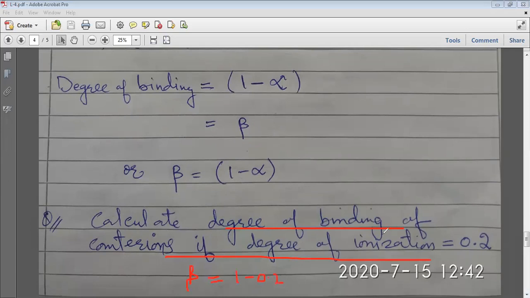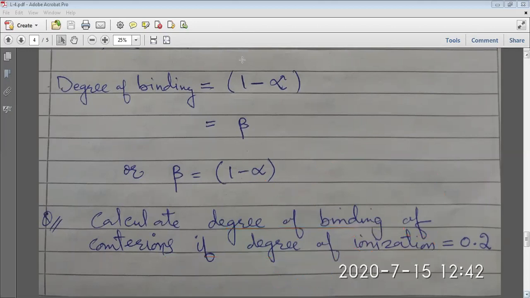You have to see whether it is the degree of binding or the degree of ionization that is given. Degree of ionization is given, so you put the value here and it will be equal to 0.8. So this will be the degree of binding. Sometimes you have to calculate the degree of binding or the degree of ionization, and a very simple question is basically asked on this.